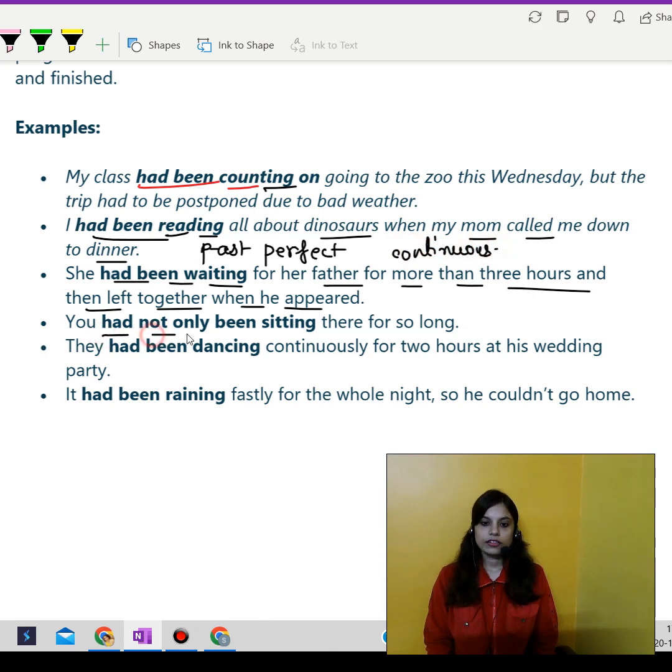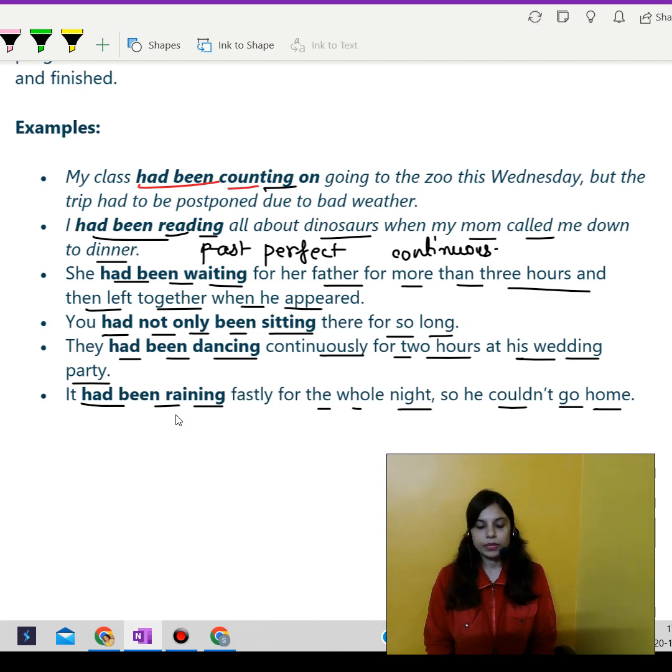So past perfect continuous. Next, you had not only been sitting there for so long, had not only been sitting. Next, they had been dancing continuously for 2 hours at his wedding party. So had been dancing. Okay, had been dancing. Next, it had been raining fastly for the whole night, so he couldn't go home. So had been raining. Again, putting had as a part of past perfect, and been as a part of past perfect continuous. And raining means verb plus ing.